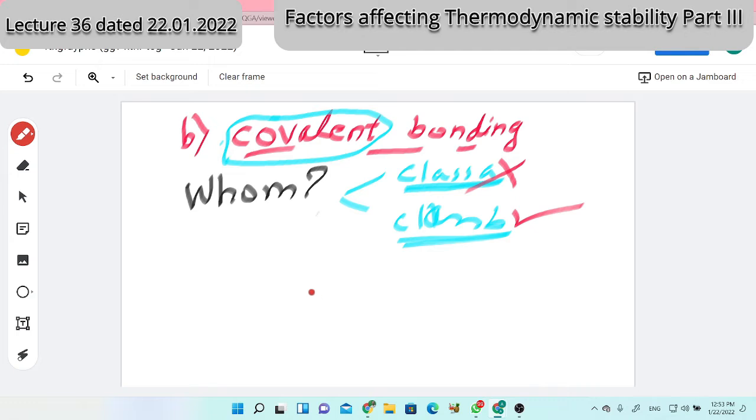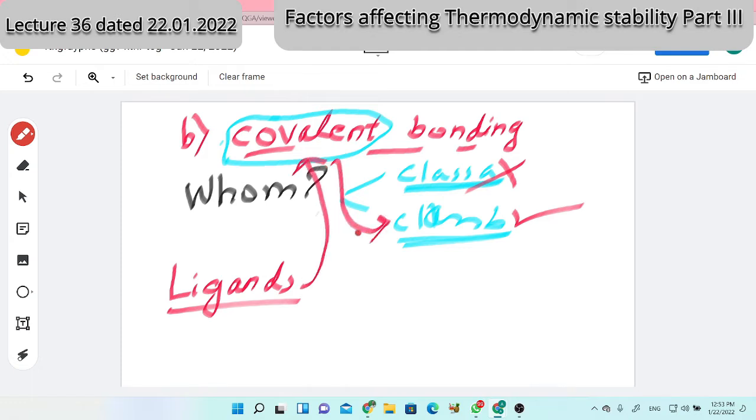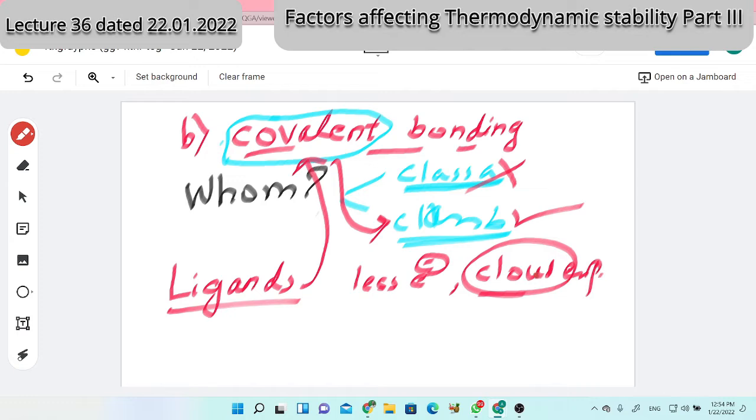Class B kind of metal prefers the covalent bonding. For that, ligands also should equally respond. Less electronegativity should be there. Cloud expansion more should be there. Then covalent bonding will be possible, and class B kinds of metals will form the stable covalent bonding. So it's not a one-sided game, it's not only the metal ion. Ligands also are equally responsible. And among ligands, those which are less electronegative and can expand the cloud to a greater extent, the nephelauxetic effect, such ligands will prefer covalent bonding and will form stable complexes with class B kinds of metals.